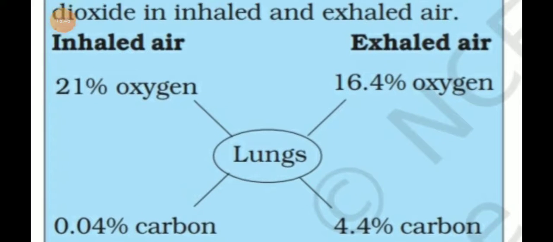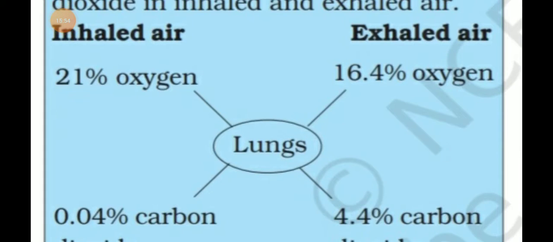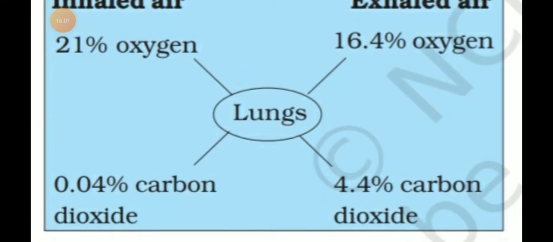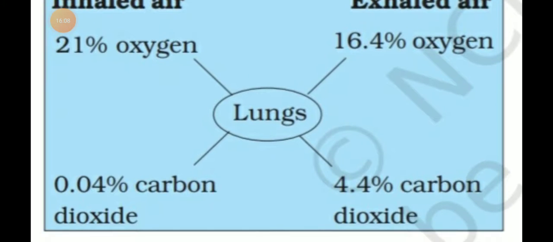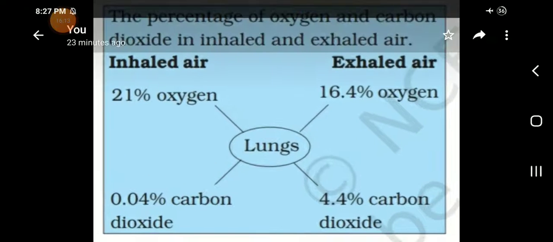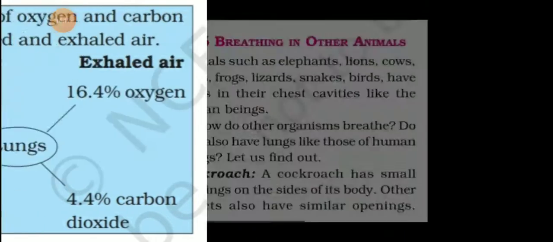All of you listen carefully. In inhaled air, oxygen is 21 percent and carbon dioxide is 0.04 percent. In exhaled air, oxygen is 16.4 percent and carbon dioxide is 4.4 percent. That's all.